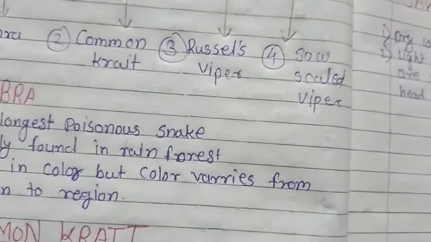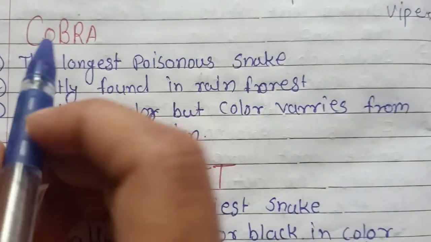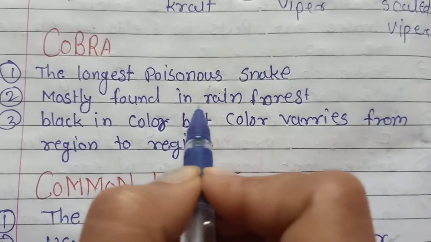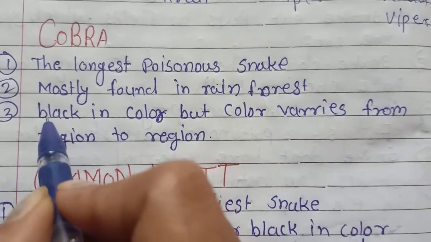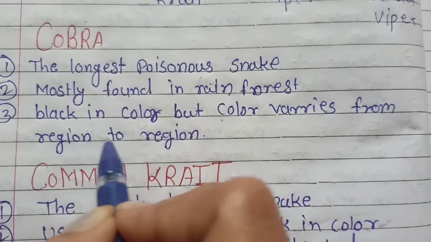So what are the features of these snakes? First we will see about the cobra. The cobra is the longest poisonous snake, mostly found in rainforest and black in color, but the color varies from region to region.